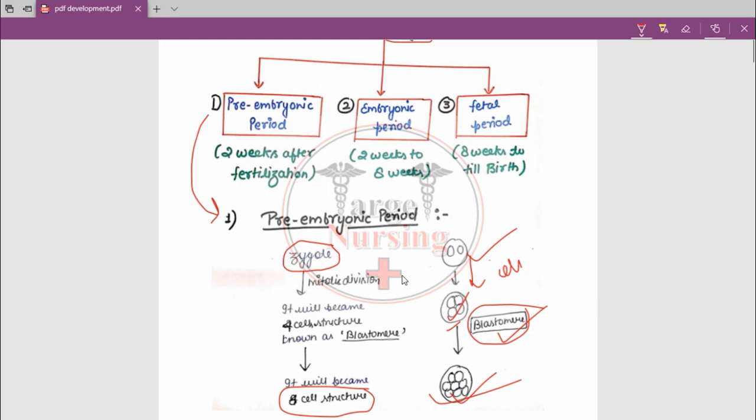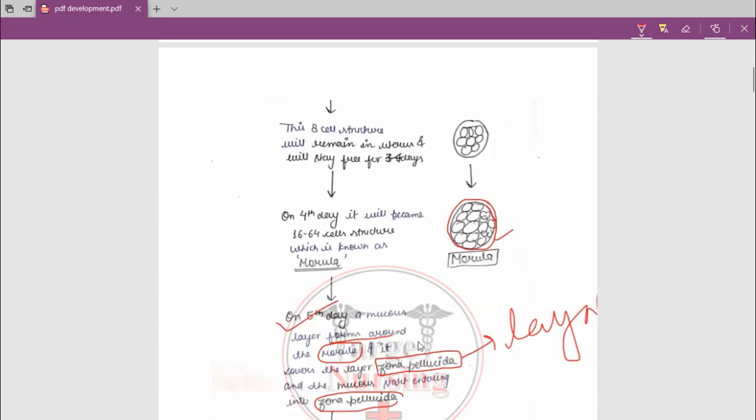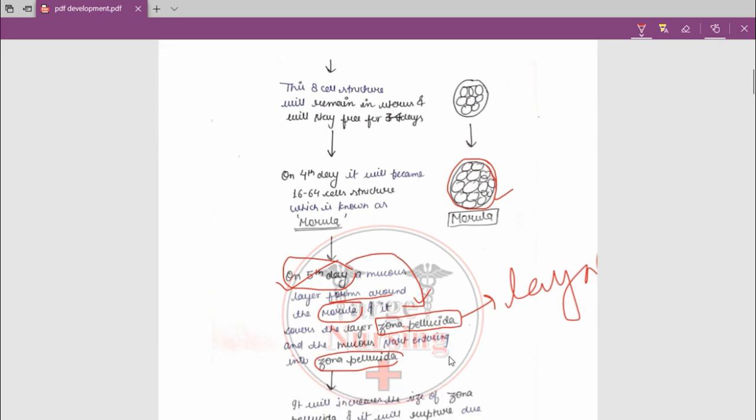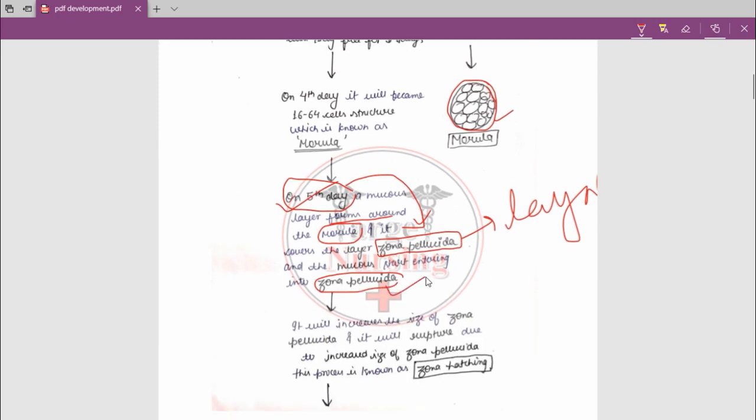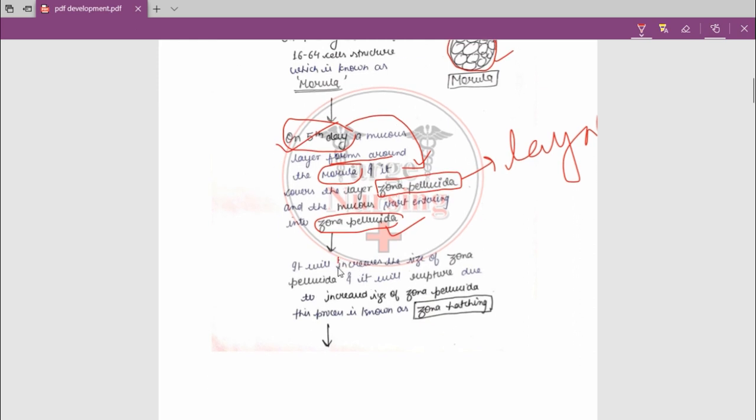Okay, what happened? When we had the ovum, the sperm fused with the ovum, both nuclei fused, and the zygote formed. Okay, after the zygote, the 4 cell structure becomes, and all this reaction is happening inside the ovum. So there will be a layer of the ovum, zona pellucida, which will be surrounded by mucus on the 5th day. Okay, on the 5th day it will be surrounded by what? Mucus. Which layer? Zona pellucida layer.